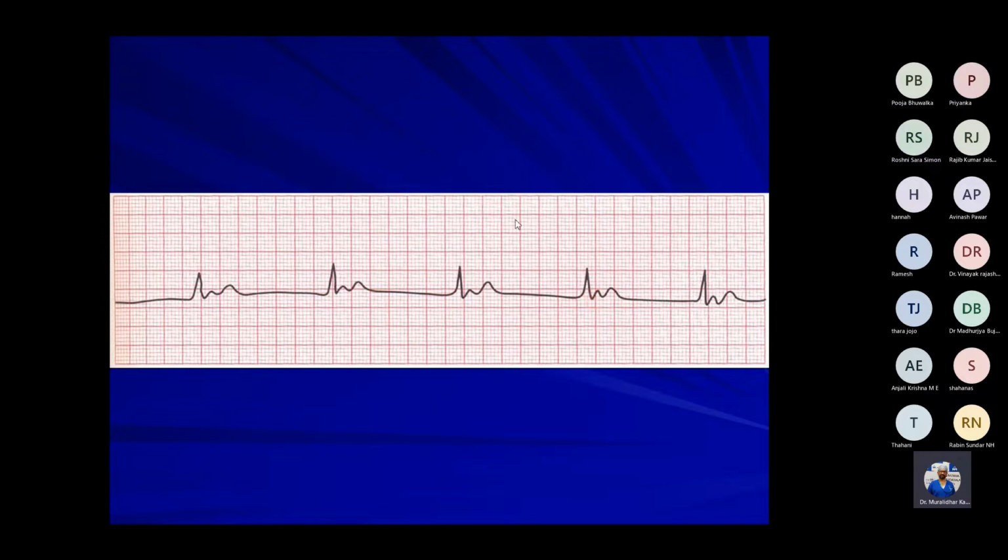So here, there's no P wave. So what is the rhythm here? It's a regular rhythm and the P wave is coming after the QRS complex. Junctional rhythm, sir. Yes, junctional bradycardia.